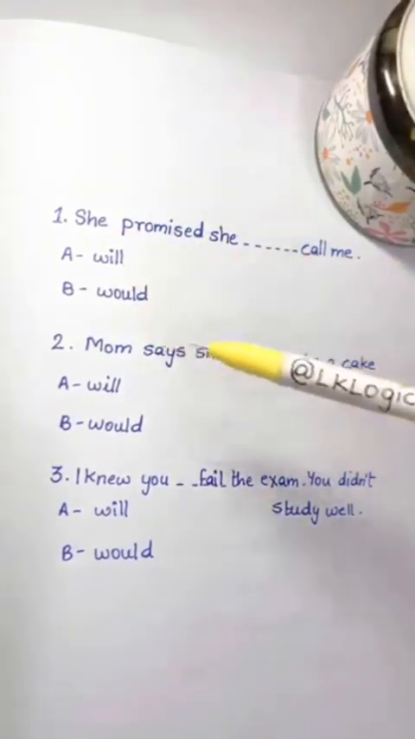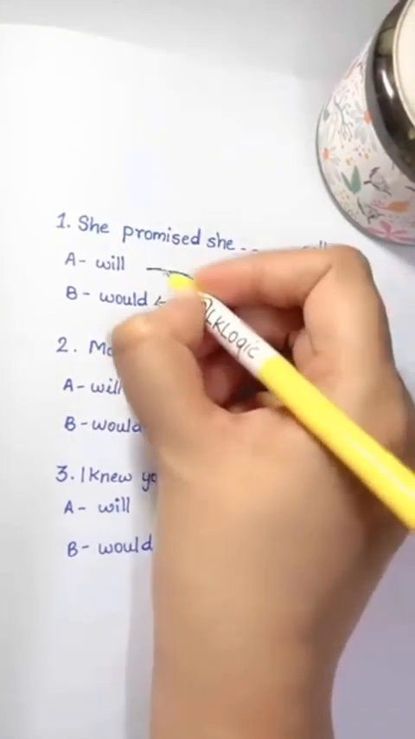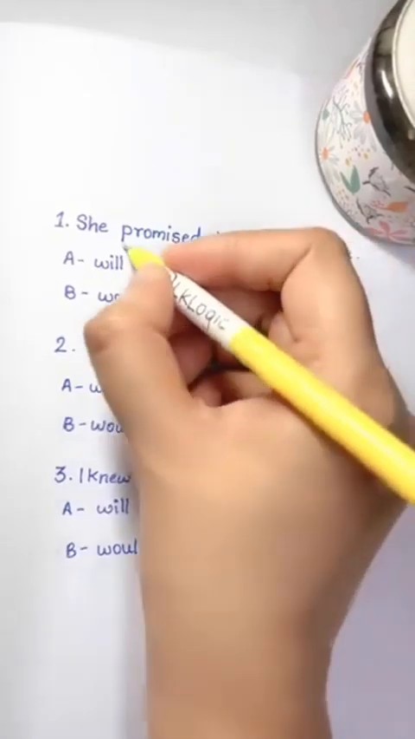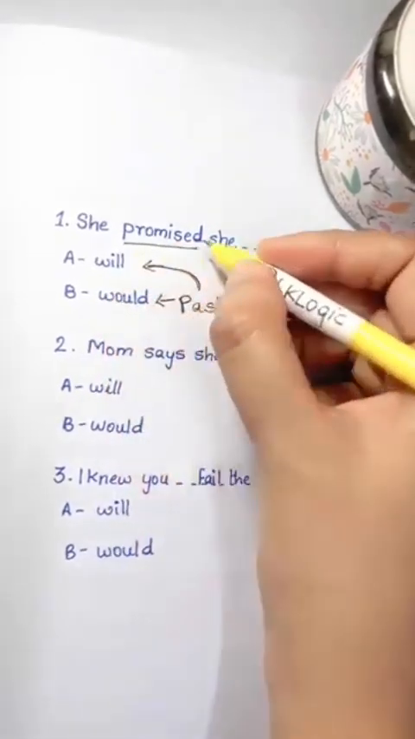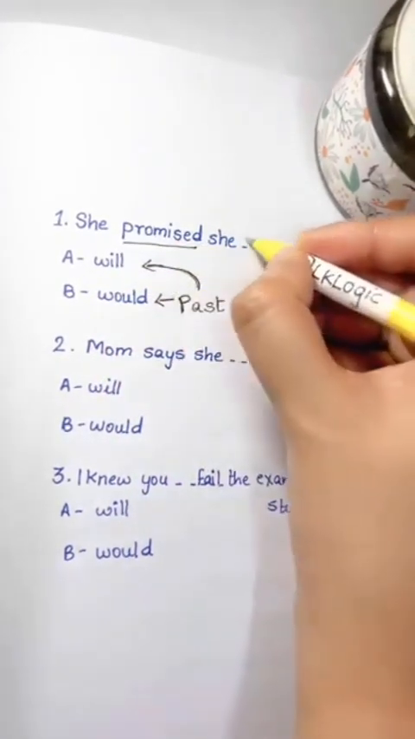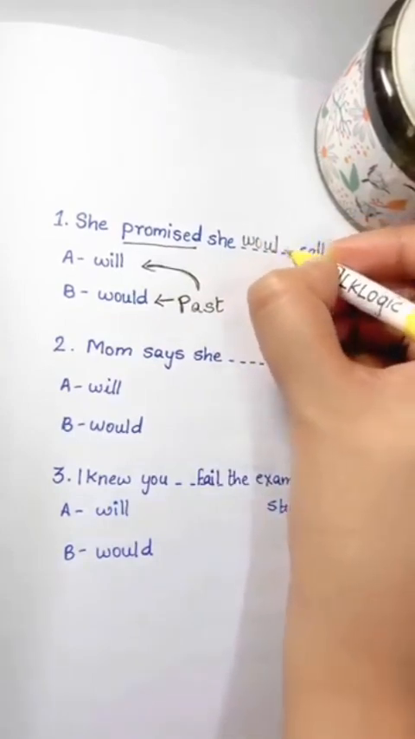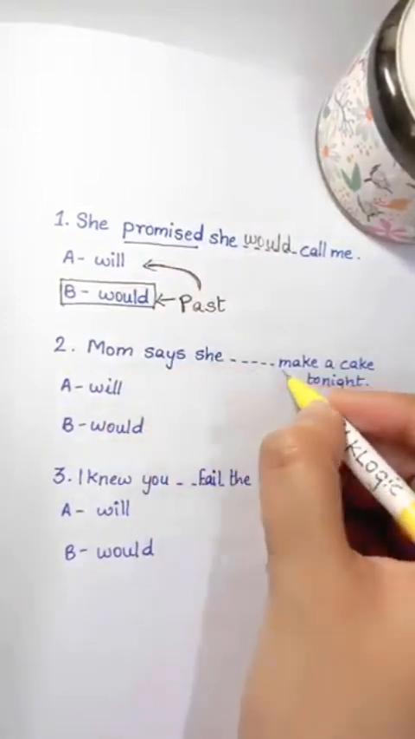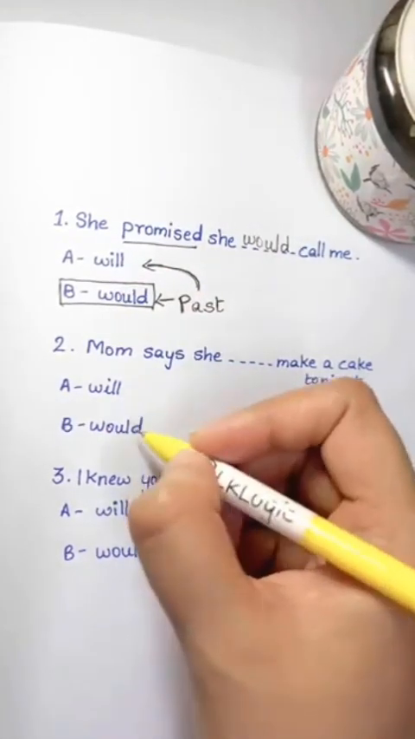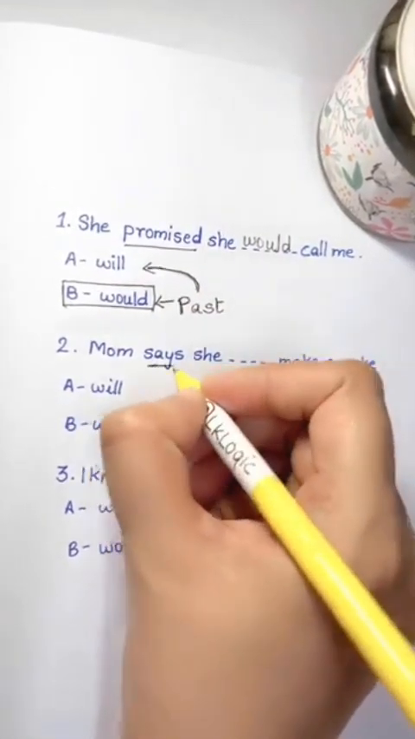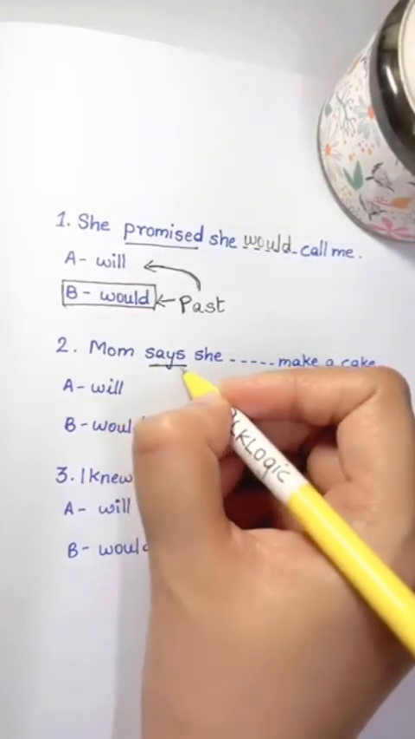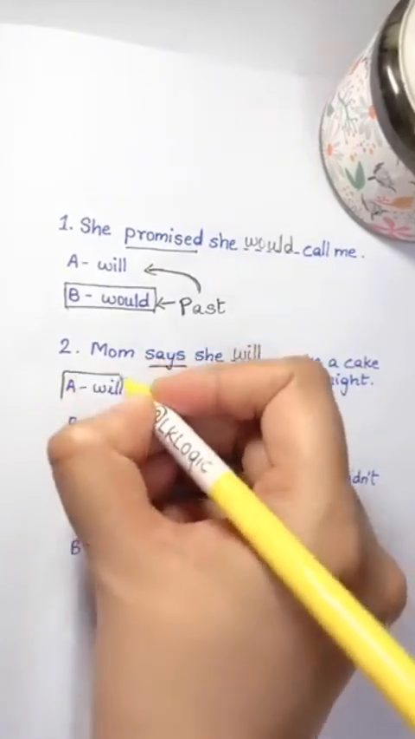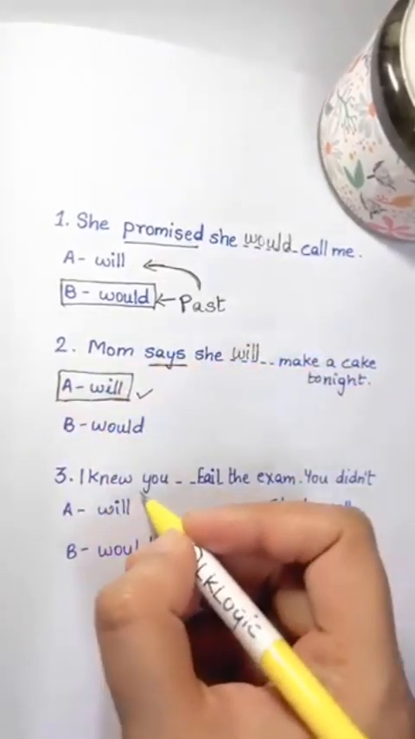She promised she blank call me. Will, would. Would is the past of will and we use it to describe the future when in the past. Like here, she promised. This verb is in the past. So we can't use will here. We have to use would. She promised she would call me. Would is the answer. Mom says she blank make a cake tonight. Will or would? The verb says here is present, not past. So we can use will here. Mom says she will make a cake tonight. Will is the answer.